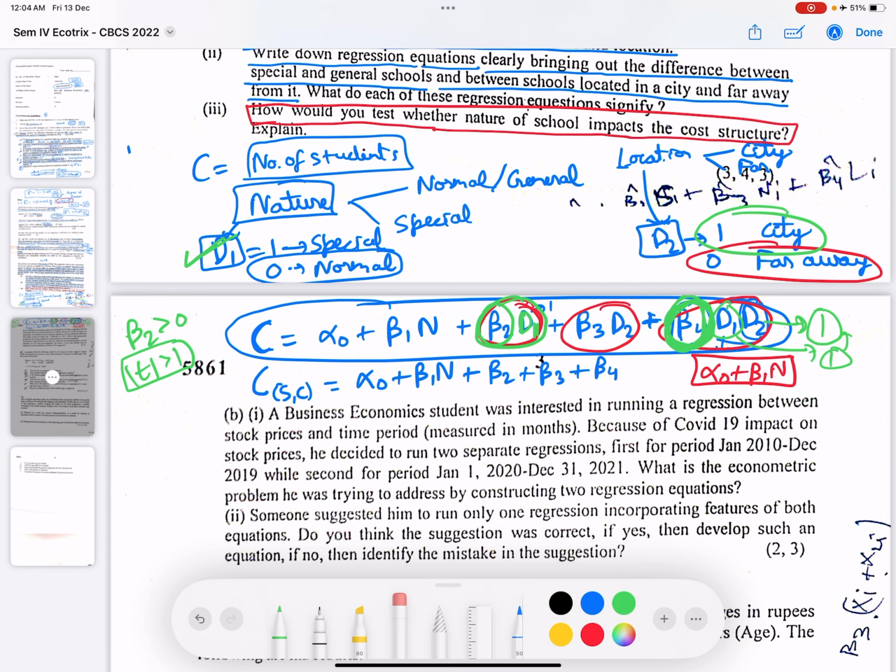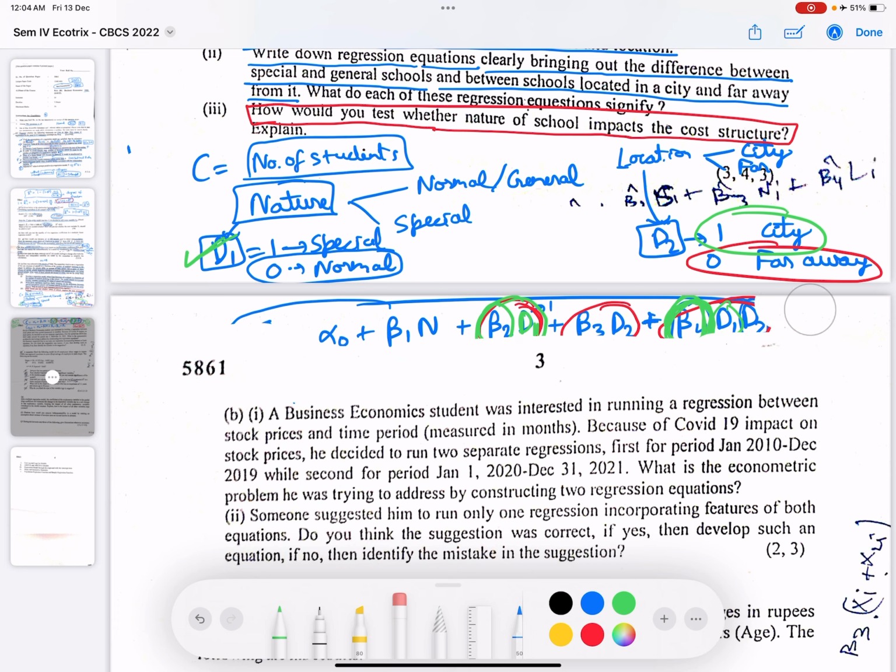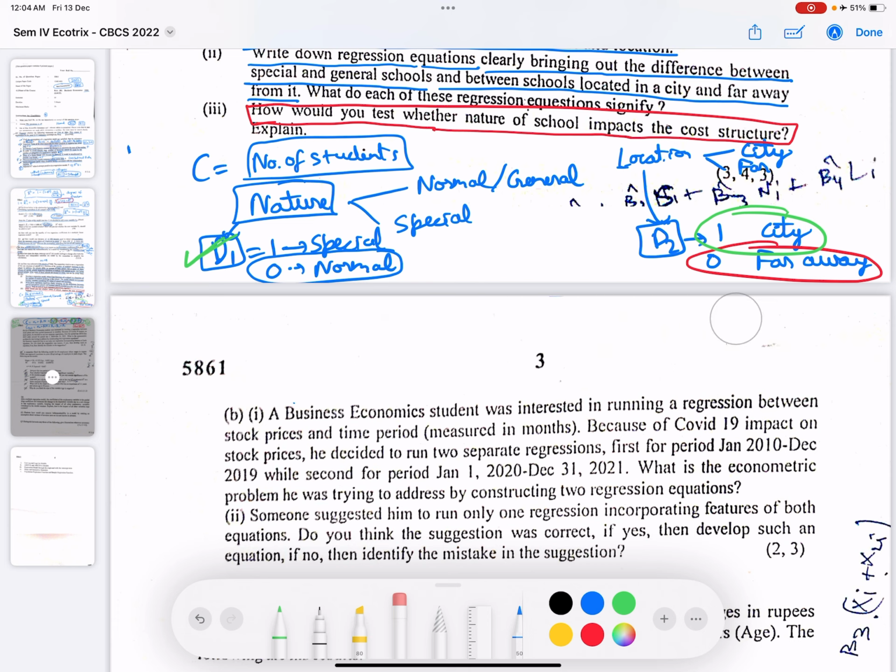So this would help us in knowing about the impact. Is this clear? Okay, this is a monologue only. I thought this is an active live class. Okay.